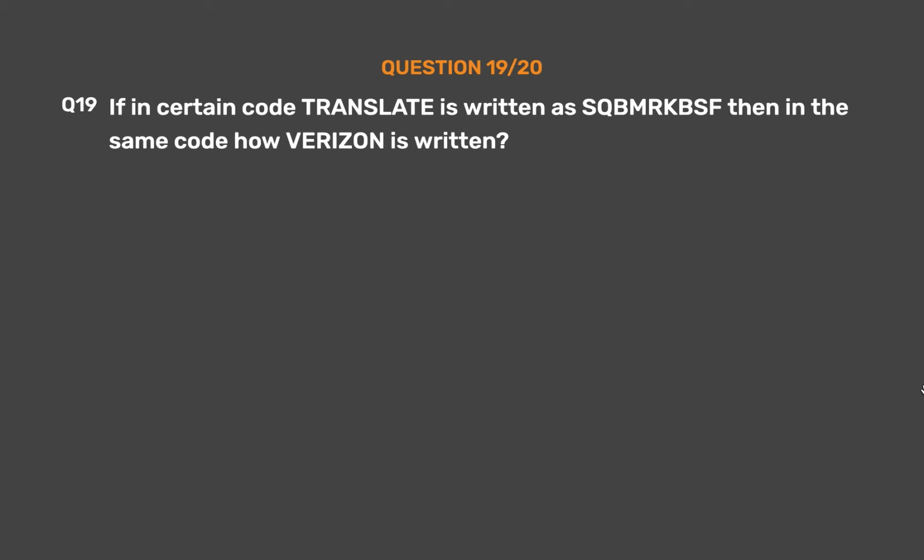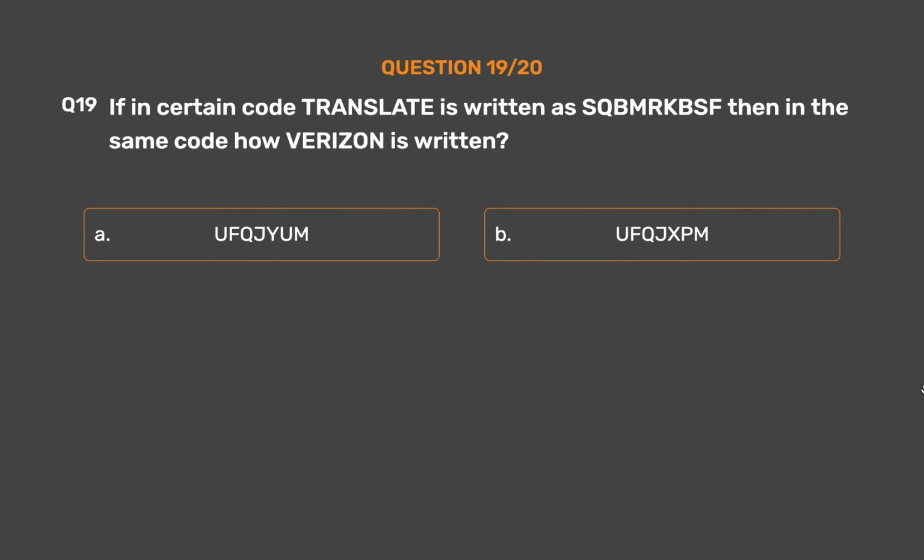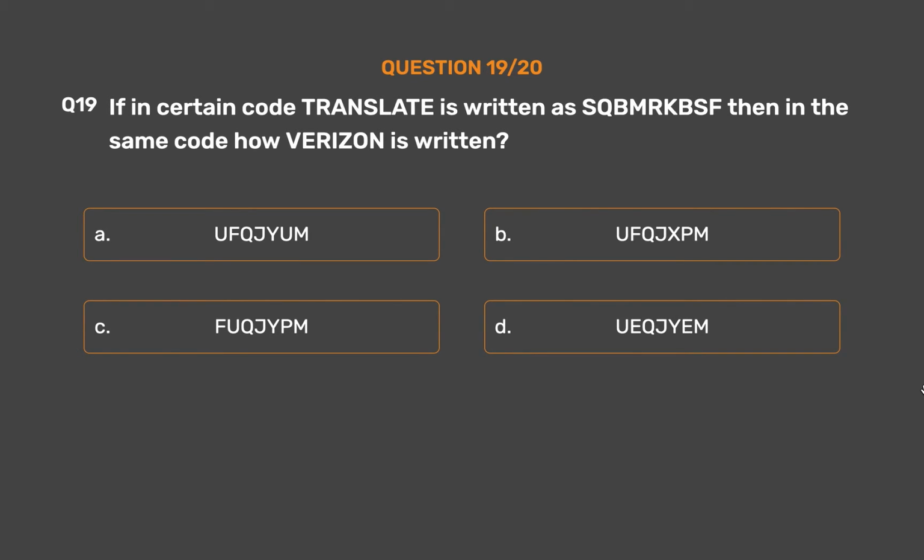Question number 19. If in a certain code translate is written as SQBMRKBSF, then in the same code how is Verizon written? Option A, Upkjum. Option B, Upjexpm. Option C, Fukjum. Option D, Uakjum. Option E, none of these.